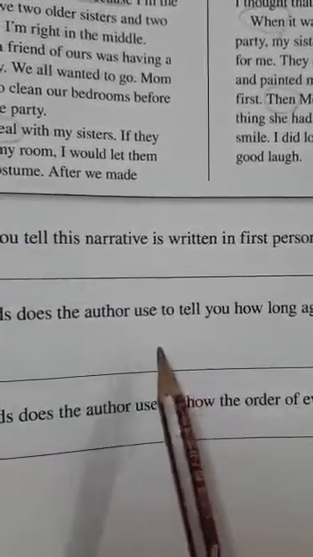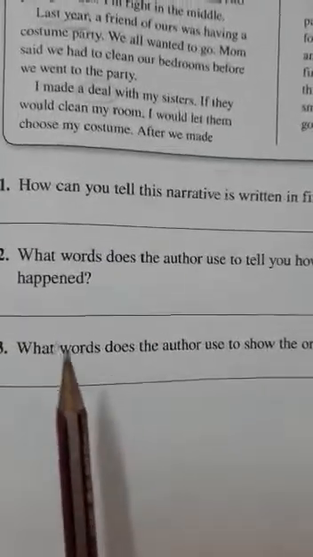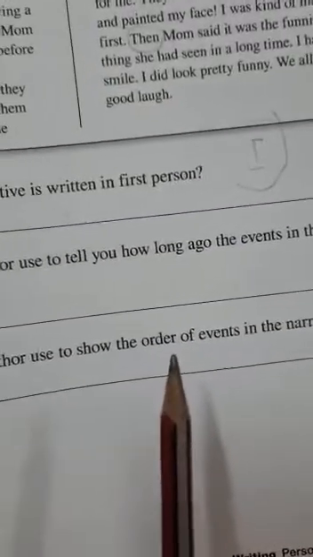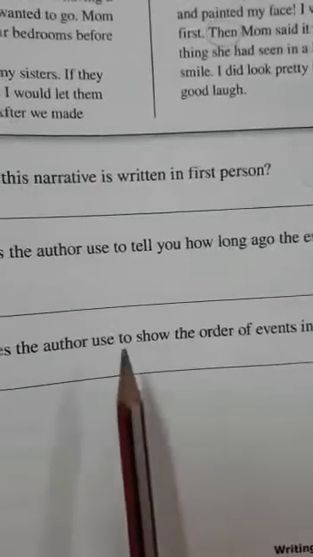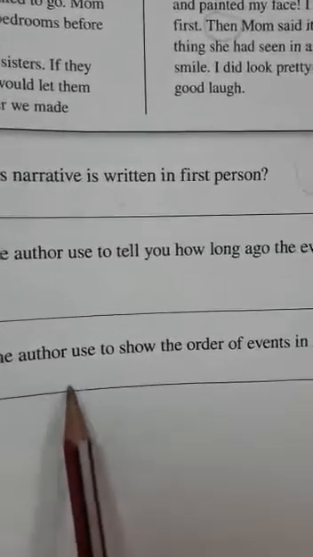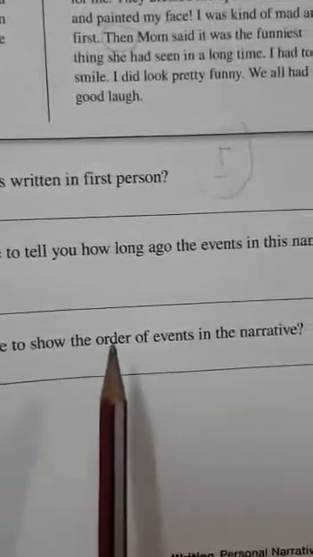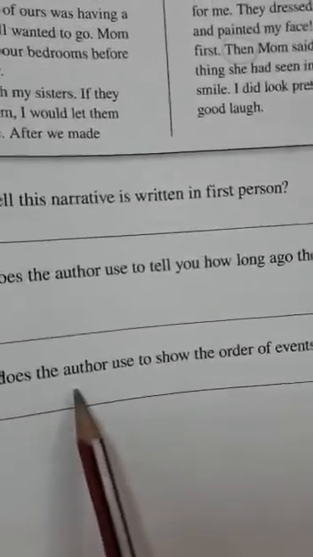So you should answer. Now, what words does the author use to show the order of events in the narrative? So he used some words to teach us how to put the story in order. You can't start from the end. No. You can't start from the middle. No. So he put special words. I mentioned some.